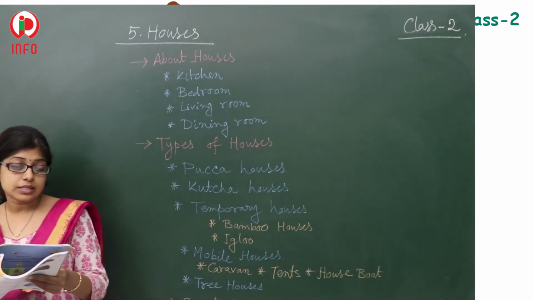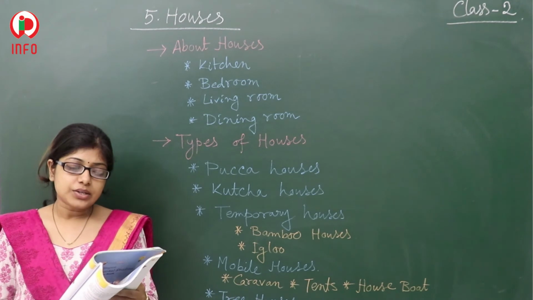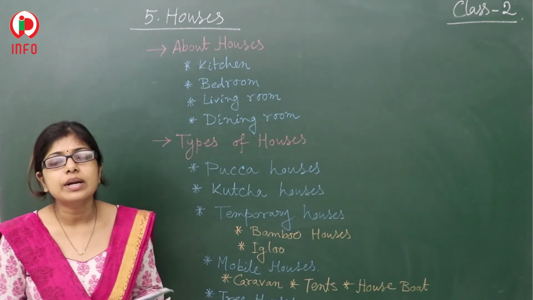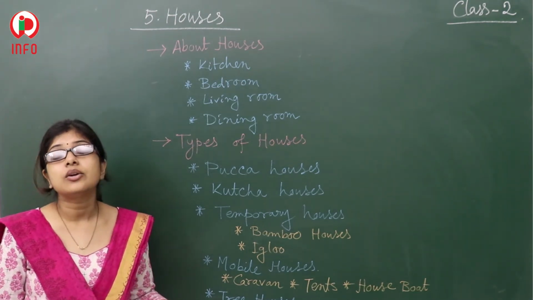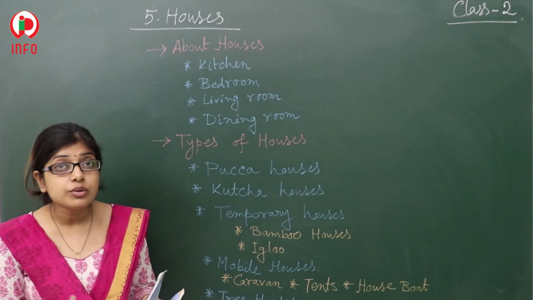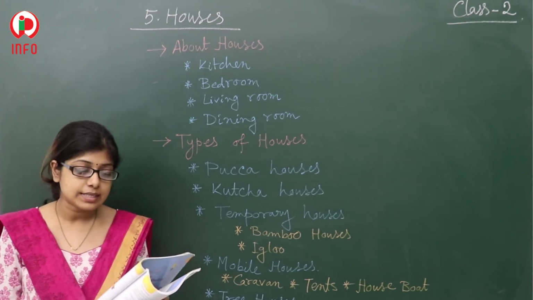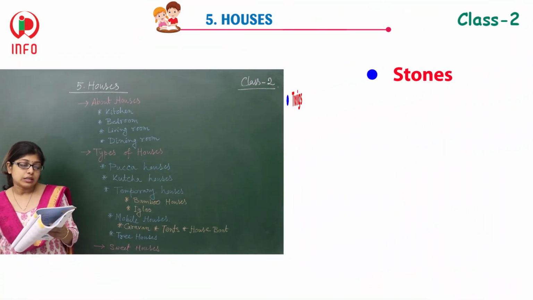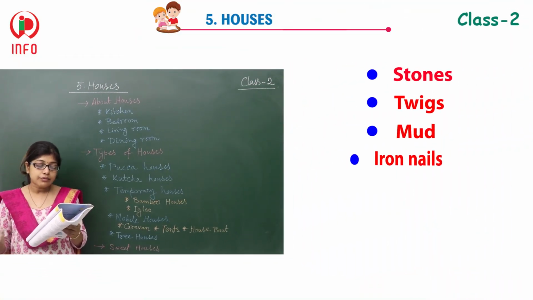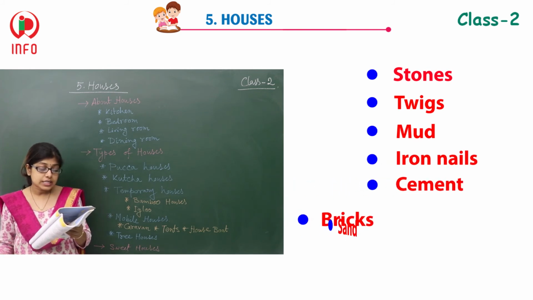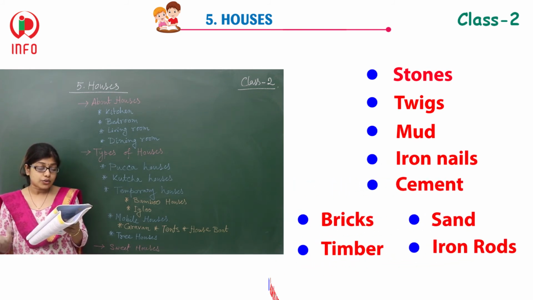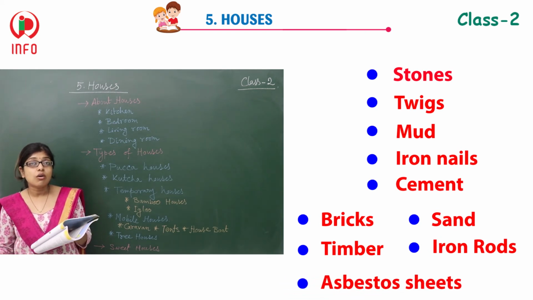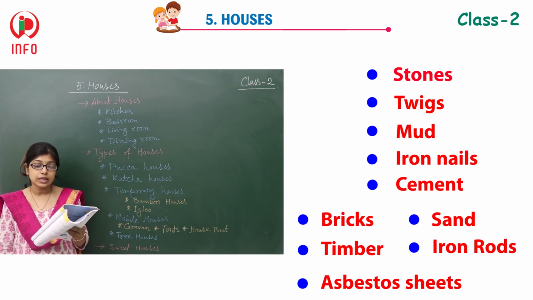And the same thing is there: which materials are required for the construction of a new house? Nowadays we know different kinds of material which we are using for the construction of buildings. If you see here, the stones, the twigs, the mud, iron nails, cement, bricks, sand, timber, iron rods, asbestos sheets, slate. So all these things we are using here.